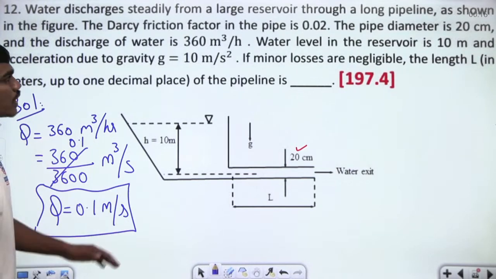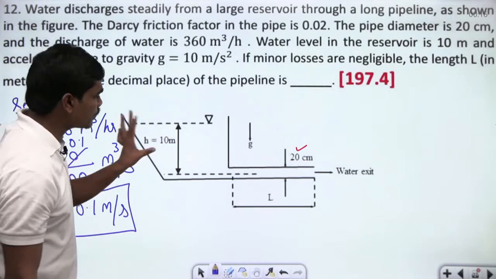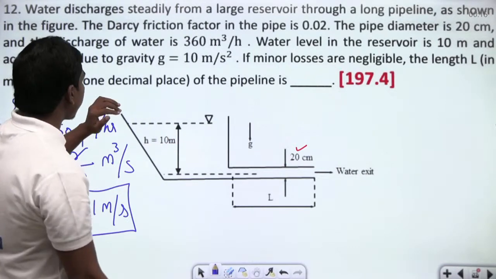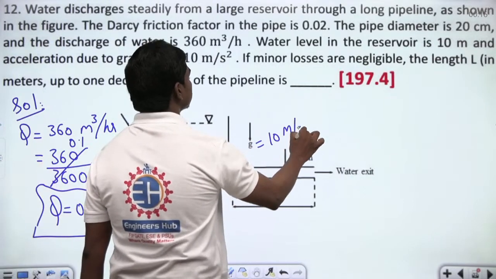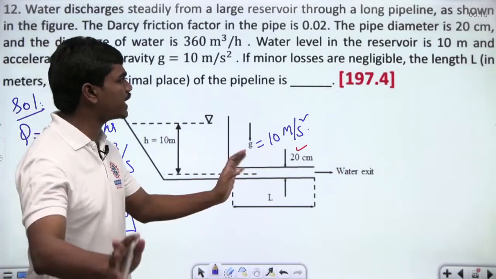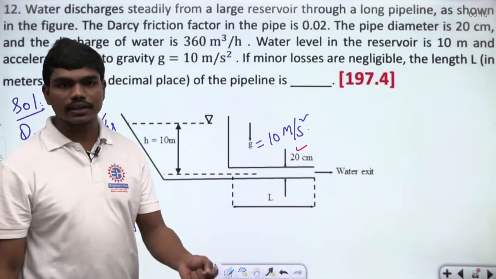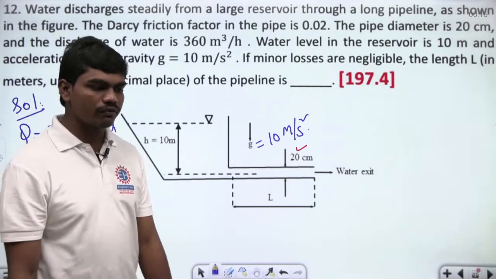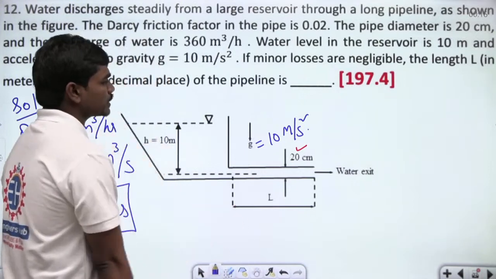Next, water level in the reservoir is 10 meters. You can clearly see there is a water level of 10 meters. Then acceleration due to gravity g is equal to 10 meters per second square. If minor losses are neglected, so the minor losses are neglected. The length in meters up to 1 decimal place is what they are asking. You got 187.4. Anyhow, let us solve it.